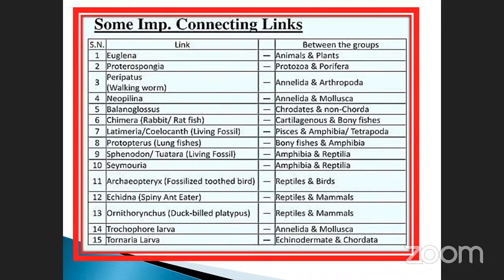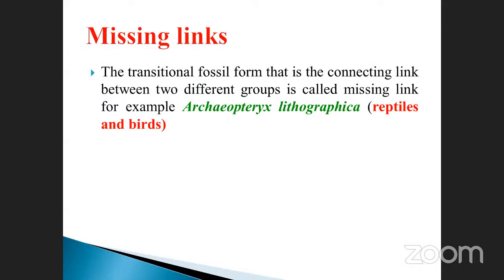Here, any one question sometimes. See here, Protopterus, lung fishes, bony fishes and amphibia. There are so many examples given. Just go through the book, then only it will be better for your understanding, isn't it? Okay, go to the next one. It's a missing link. But nowadays it is not possible, because so many animals exist in the world. Will you please list out any 2? Archaeopteryx is also one of the missing links, isn't it? What about dinosaurs?